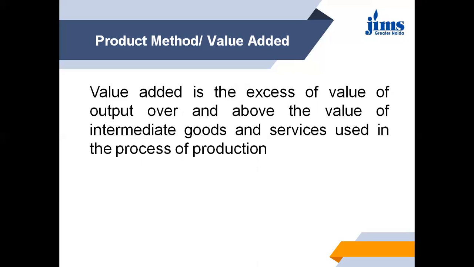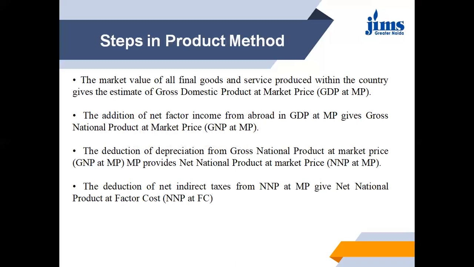So the value of services of the miller thrice, and the value of services by the baker twice. In other words, the value of wheat and the value of services of the miller and baker has been counted more than once. This is called double counting. To avoid this problem of double counting, the value of intermediate goods is deducted from the value of output.